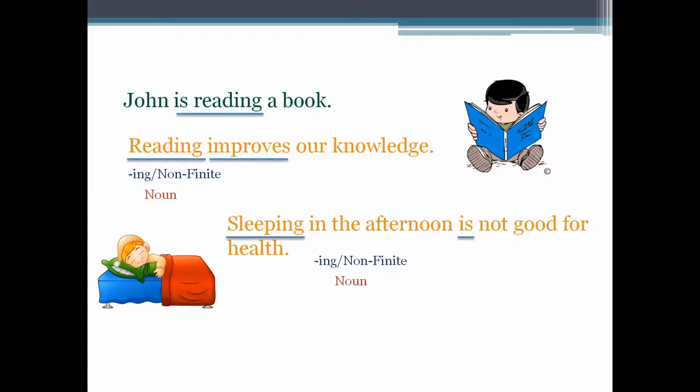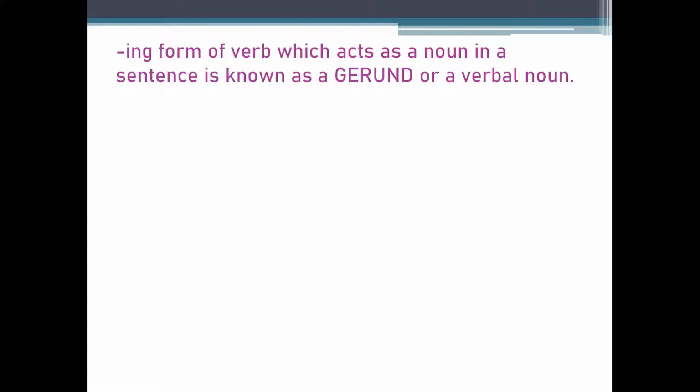Along with it, it is also working as a noun. So, we can say that the ing form of verb which acts as a noun in a sentence is known as a gerund or a verbal noun. Why verbal noun? Because gerunds are actually verbs which act as a noun.